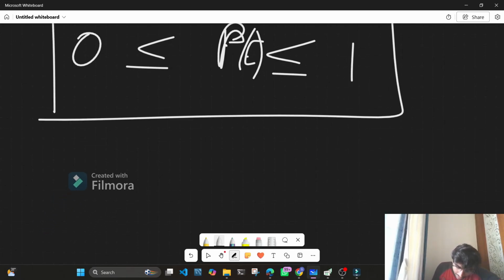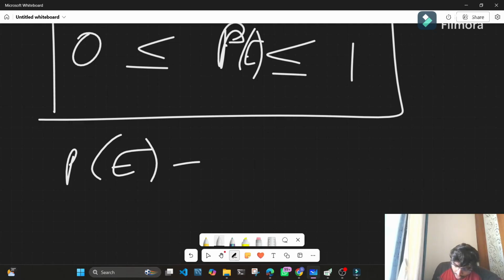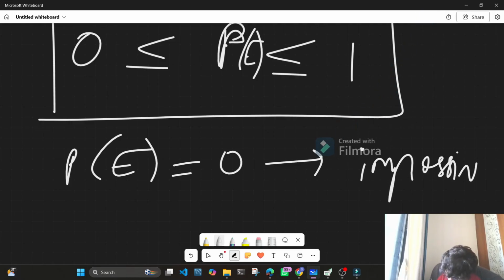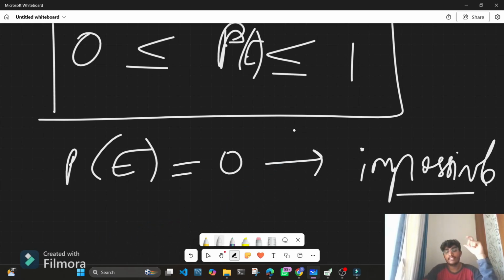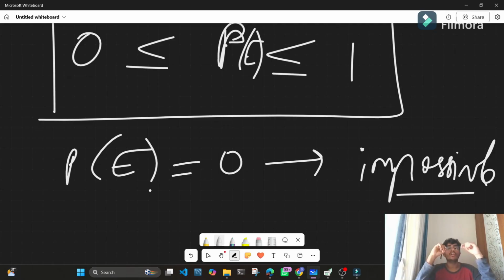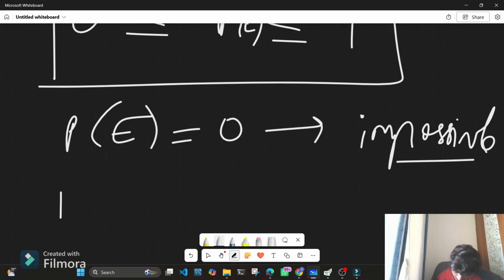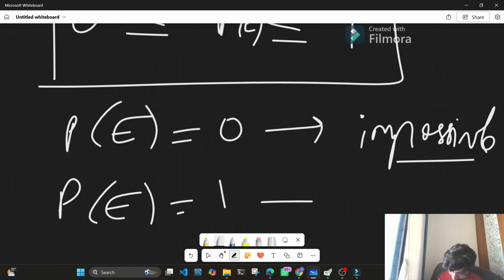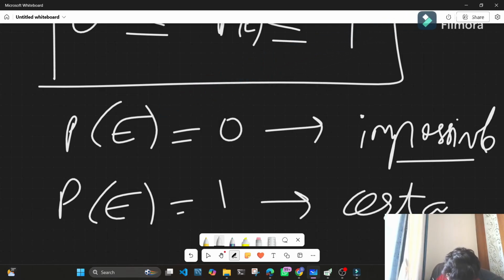Now, what does that mean? If my probability is 0, then the event is impossible to happen. As we saw in the case of red sweets and white sweets, if my box is full of white sweets, what is the probability of getting a red sweet? That is never going to happen because I don't have any red sweet in the box. So this is an impossible event. And if my probability is equal to 1, then the event is certain to happen.